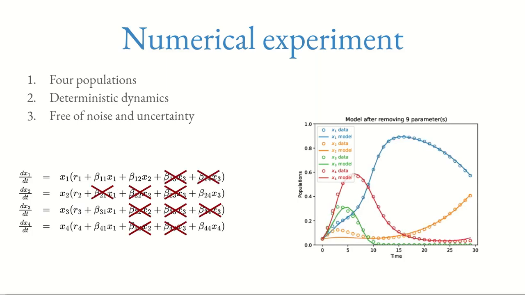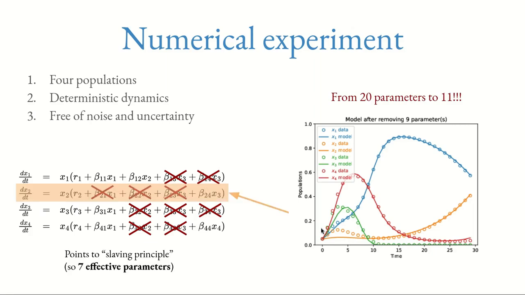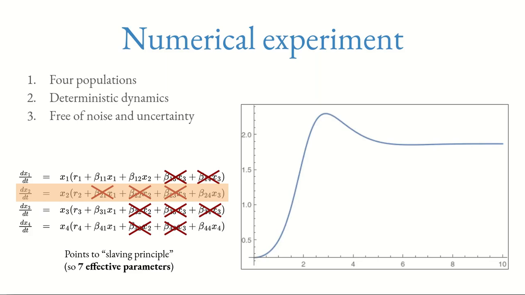And after you have removed 9 parameters, you can see that these 3 curves, the green, the red, and the blue, are almost the same, but the orange one is somehow losing this ability to predict. But it can be shown that if you relax the initial condition for the orange one, you can actually remove this equation, so you end up with a 3-population model explaining all the curves, despite this point, with just 7 effective parameters. So if you remember this intuition that we have almost 4 parameters per curve, this would end up with 16 parameters. We have just 7 parameters, so this is clearly an upper bound.